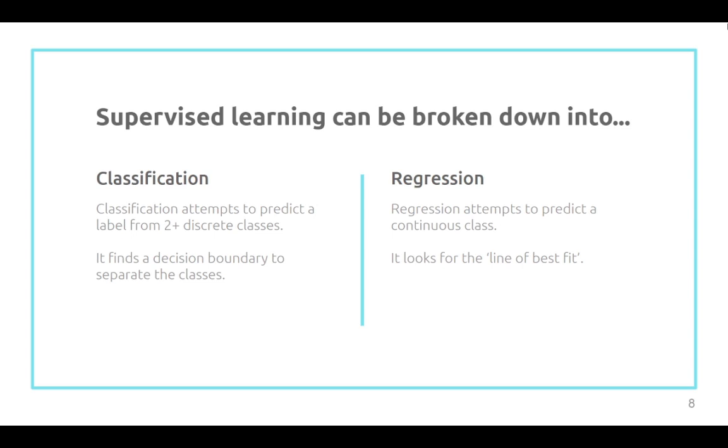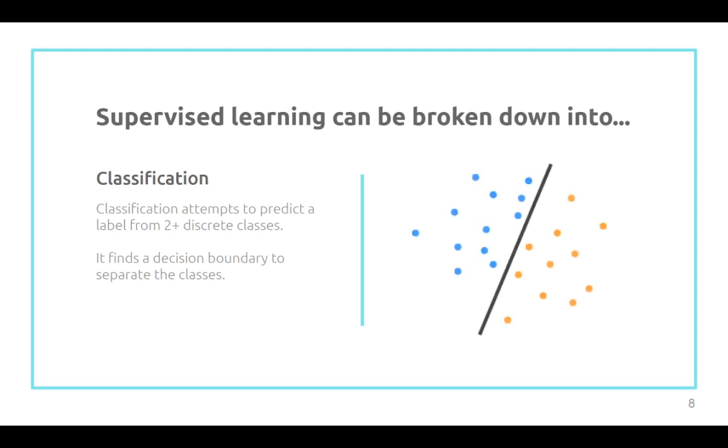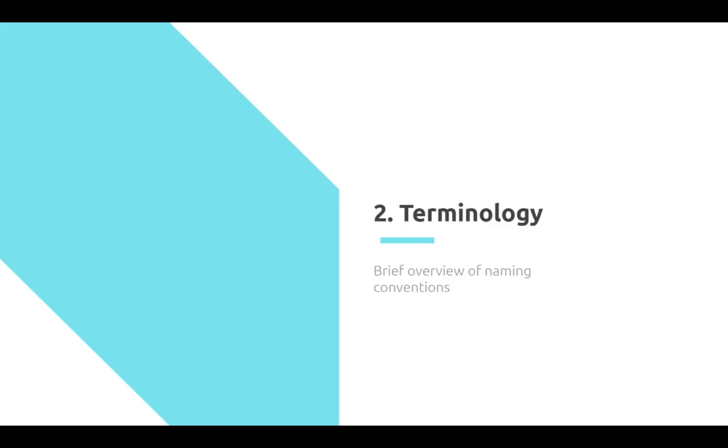Regression, on the other hand, attempts to predict a continuous class. It looks for the line of best fit. We're not going to focus on regression today, we're only focusing on classification. This is an example of the decision boundary to separate the blue class from the orange class. But first, we're going to cover some of the terminology and naming conventions used in machine learning and data science.